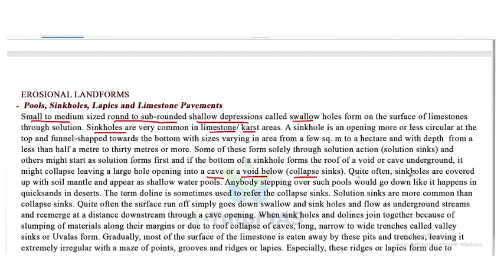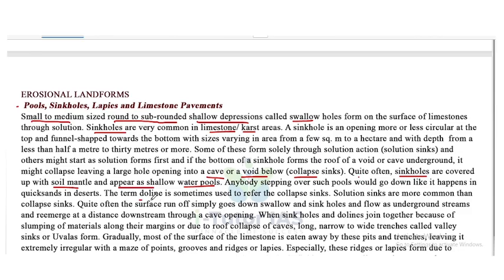Quite often sinkholes are covered with soil mantle and appear as shallow water pools. Anybody stepping over such pools would go down like it happens in quicksands in deserts.